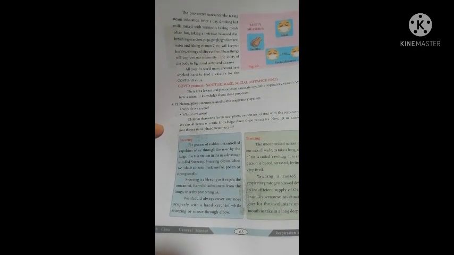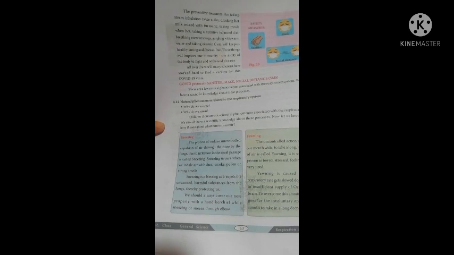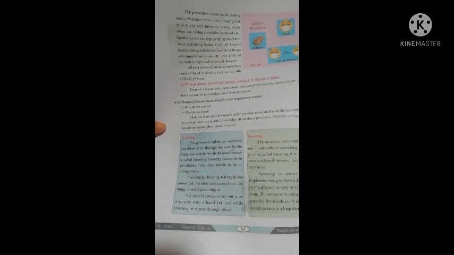COVID-19 is caused by a virus called SARS-CoV-2, severe acute respiratory syndrome. Viruses are dangerous as there is no proper medicine for them. The preventive measures are taking steam inhalation twice a day, drinking hot milk mixed with turmeric, taking meals when hot, taking a nutritive balanced diet, breathing exercise, yoga, gargling with warm water, and taking vitamin C, etc. So, the COVID-19 protocol is only sanitize, mask, social distance.